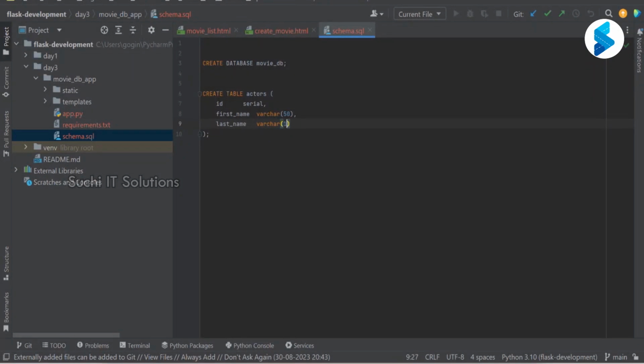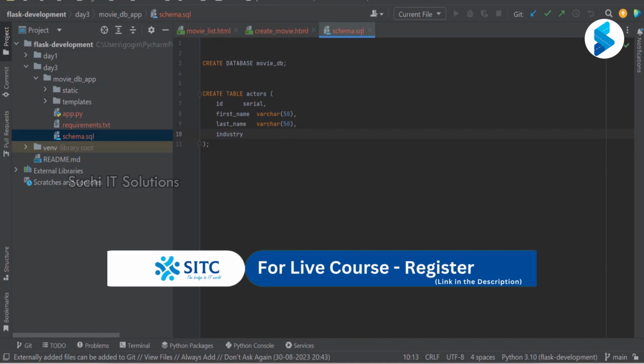Let me just take 50, 50. And what else are we capturing here? Industry is varchar 50. What else were we considering for the actors?